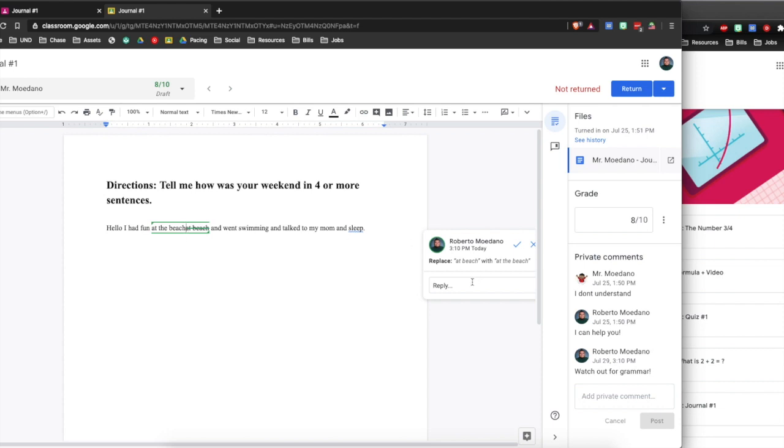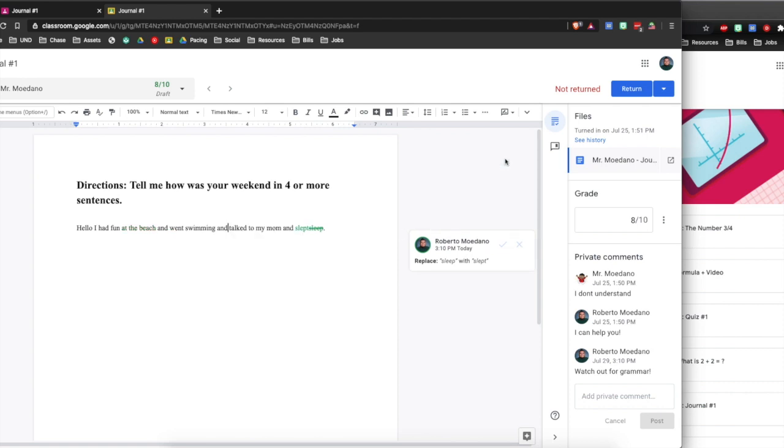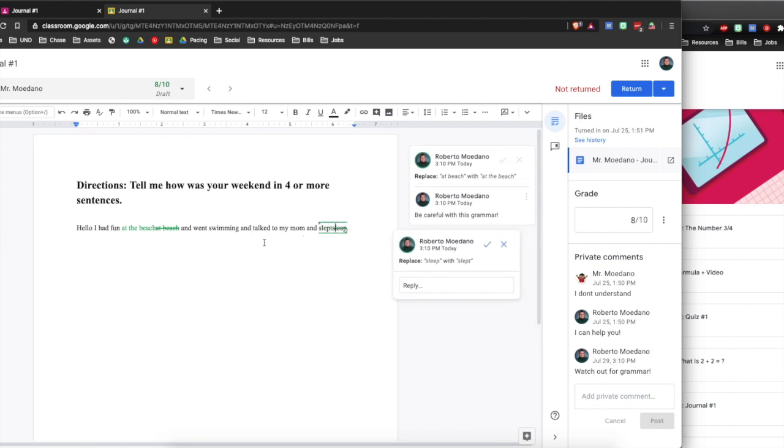So you can do the comments for them, and be careful with this grammar. You can do that as well. Reply to it, and those are 2 comments from me as a teacher. Look at this one, slept, and that'll show up for the student as well. And I'm just gonna leave it like that. Maybe accept. Oh, okay. If I accepted it, it will fix it itself. But I don't want to, because I want the student to see it.